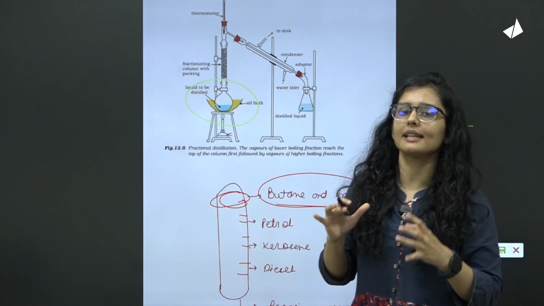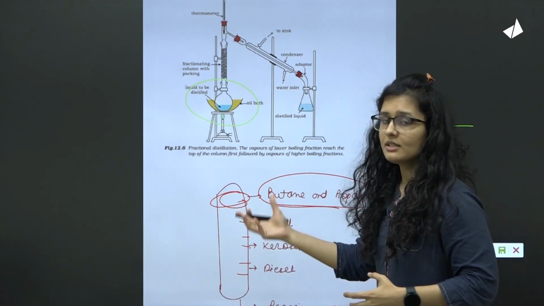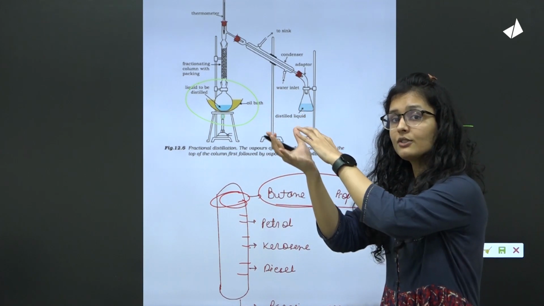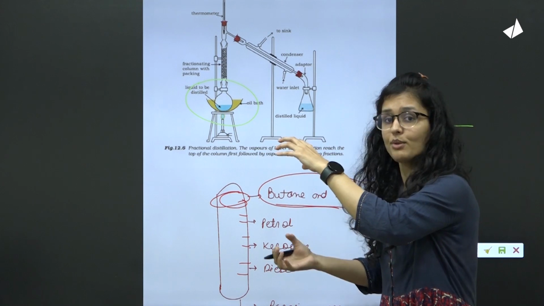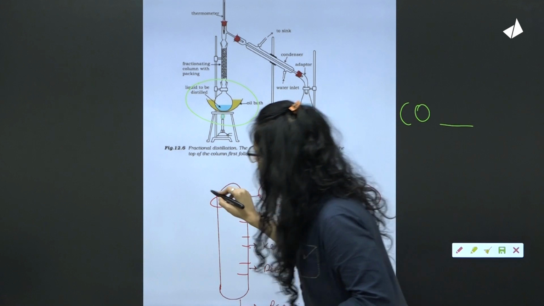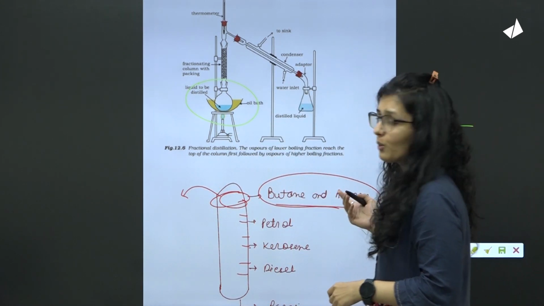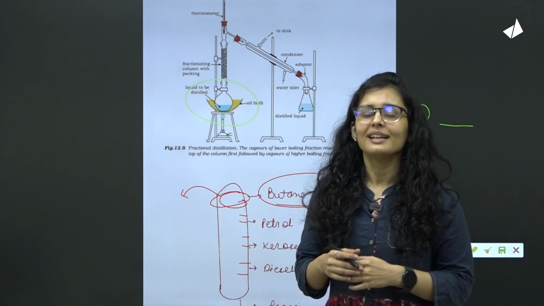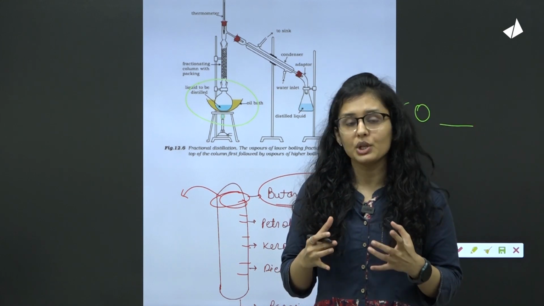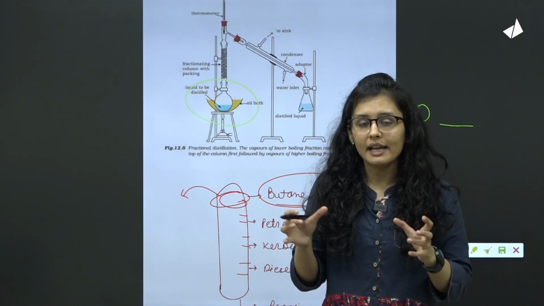This height will be decided once it goes up, away from the flame. So whatever substance vaporizes and goes up, it will condense at some place because it is away from the heat source below, right? So it will condense, and when it condenses, we just collect this for our use. And by the way, where are butane and propane used in your daily life? This is in the LPG cylinders. The liquefied petroleum gas we use is nothing but a mixture of propane and butane, mostly in liquefied form.